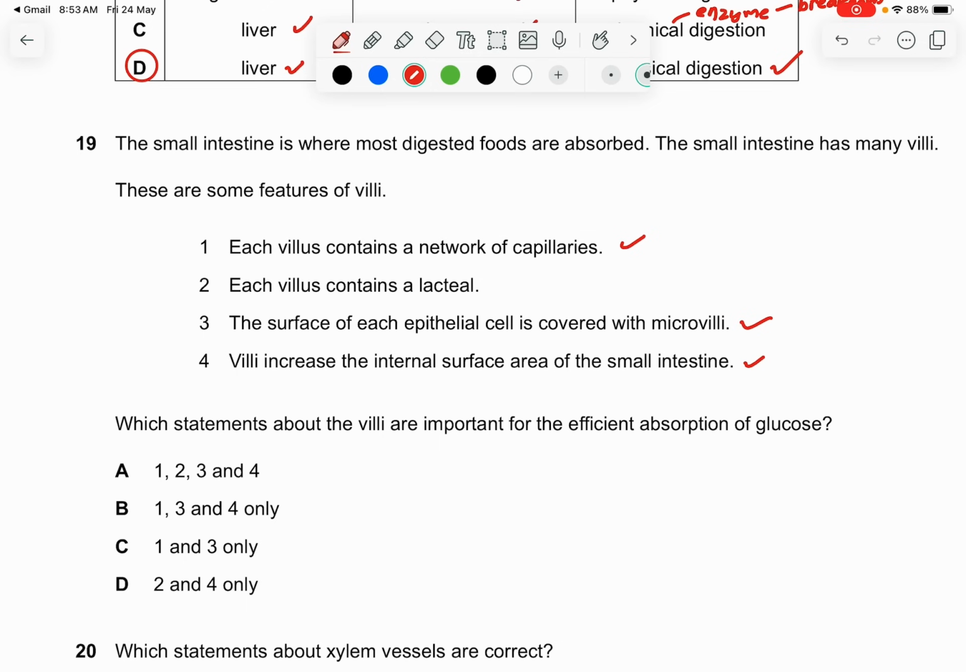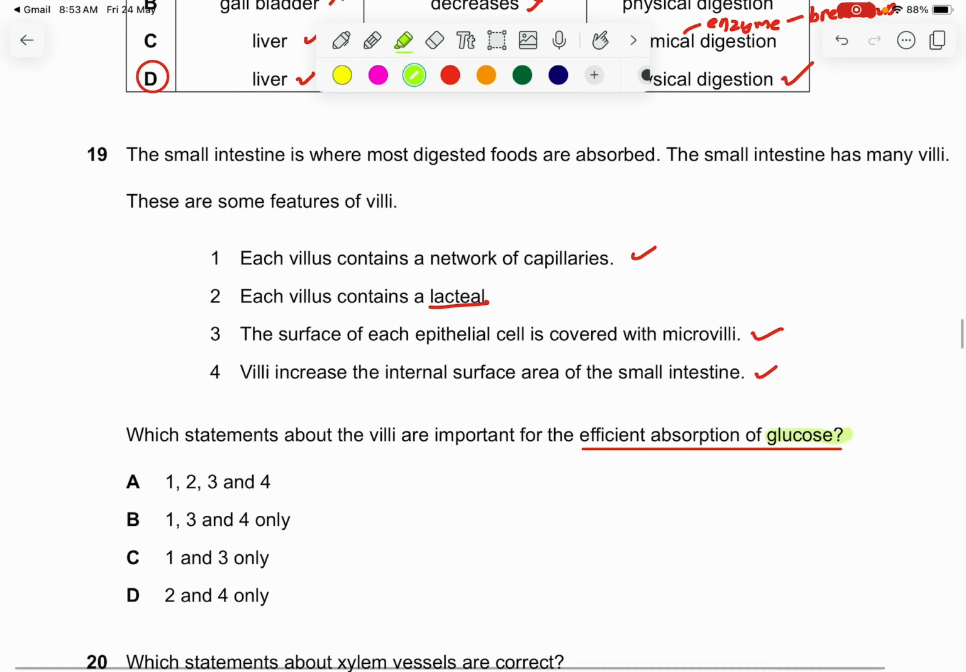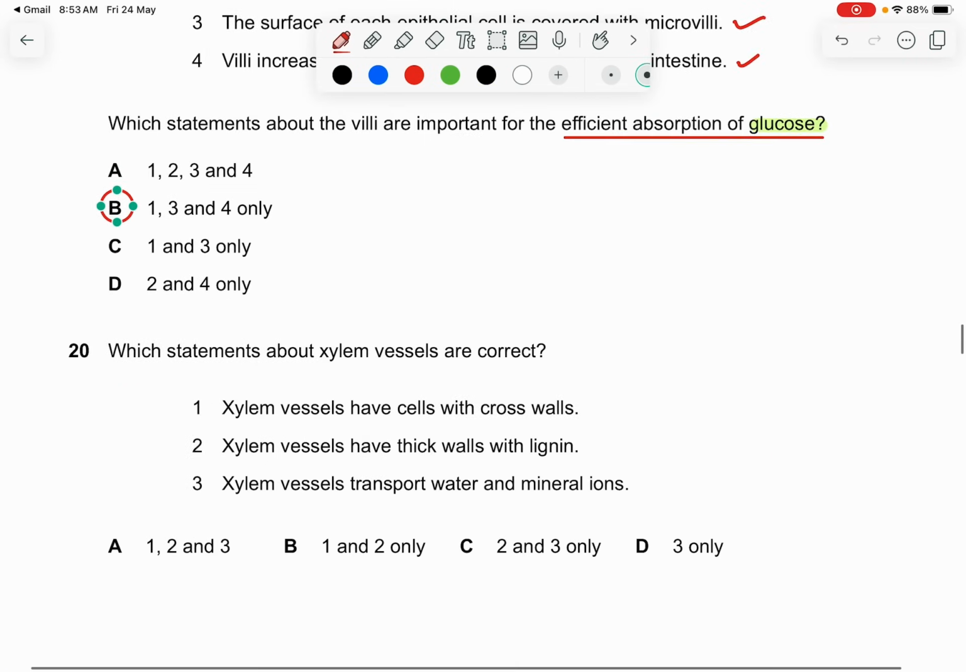Which statements about the villi are important for the efficient absorption of glucose? Statement 2 is out because the lacteal only absorbs fatty acids. They want efficient absorption of glucose. Glucose is a sugar, so it cannot be absorbed by the lacteal. So the answer is B. That's why you have to read the question properly.